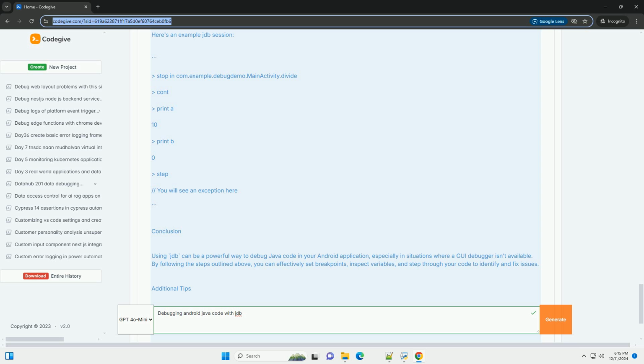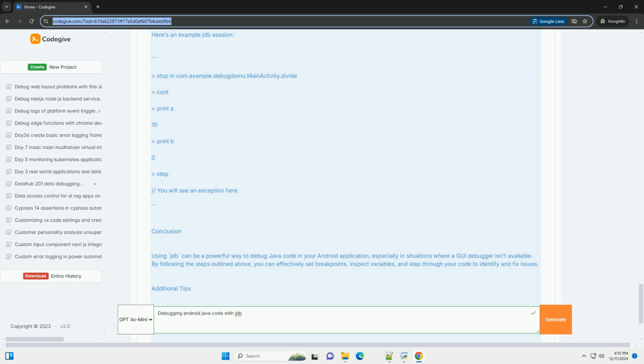int result = divide(10, 0); // this will cause an arithmetic exception. Log.d(TAG, "Result: " + result); } private int divide(int a, int b) { return a / b; } } In this code, we have a divide method that will throw an arithmetic exception when attempting to divide by 0. We'll debug this issue using JDB.